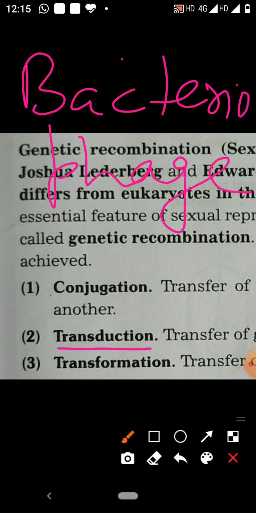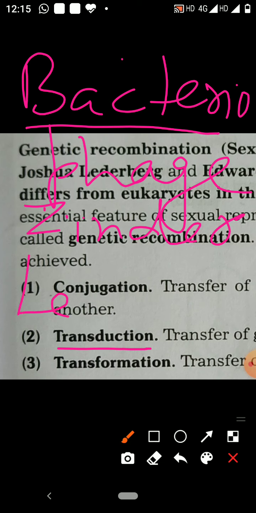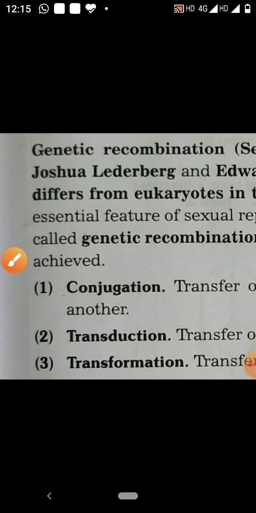So if gene transfer from one bacterial cell into the other bacterial cell occurs by temperate bacteriophage virus, that is called transduction. This phenomenon was discovered by Zinder and Lederberg. Zinder and Lederberg discovered transduction.